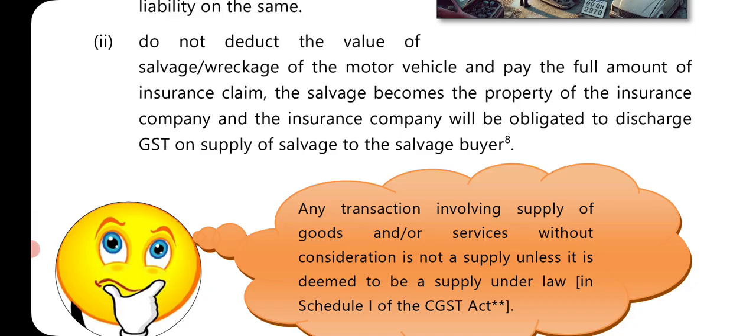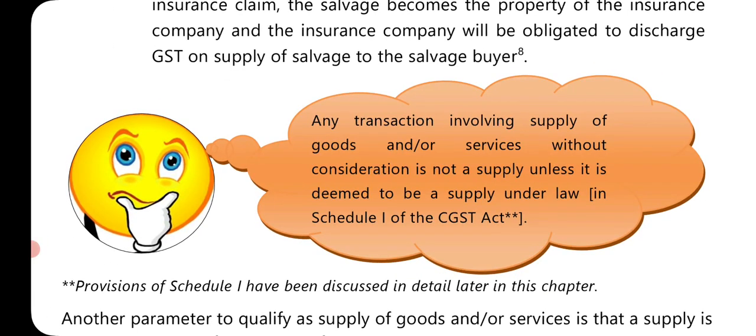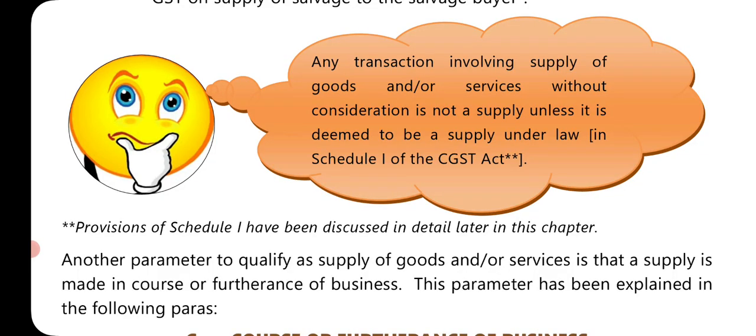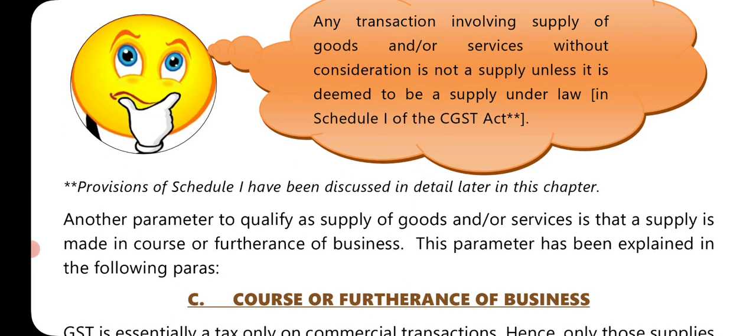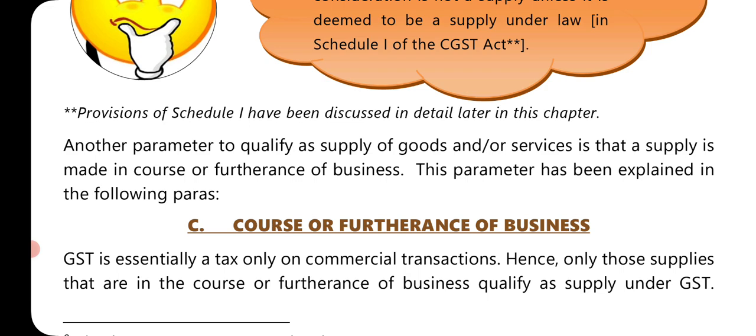So here, if the full value is given for the car, then salvage becomes part of the insurance company and they will have to pay GST. Any transaction involving supply of goods and or services without consideration is not a supply unless it is deemed to be a supply under law in Schedule 1 of the CGST Act. Provisions of Schedule 1 have been discussed in detail later in this chapter.